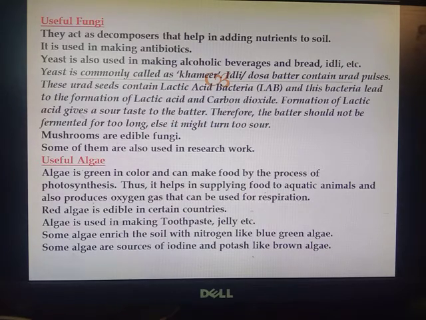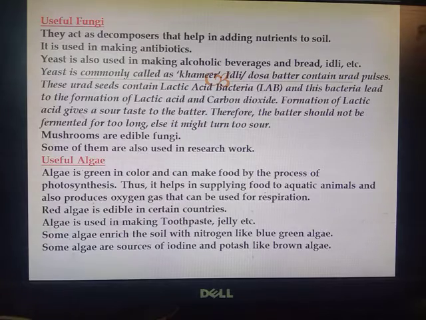Mushrooms are edible fungi. Some of them are also used in research work. Useful algae. We know that algae are green in color, and they make their food with the help of photosynthesis. So they help in supplying food to the aquatic animals, the animals which live in water, and also produce oxygen gas that can be used for respiration.